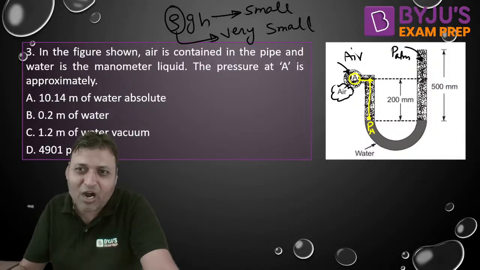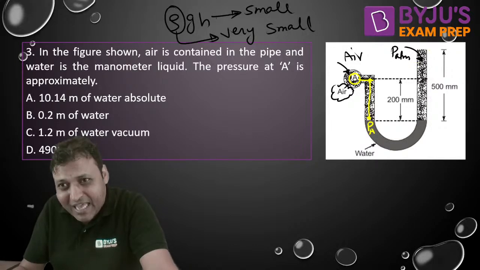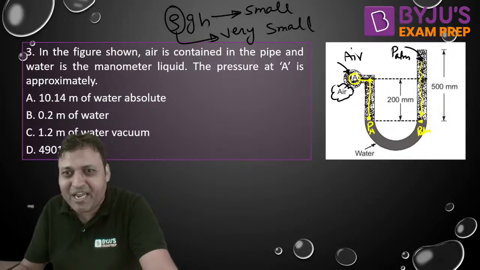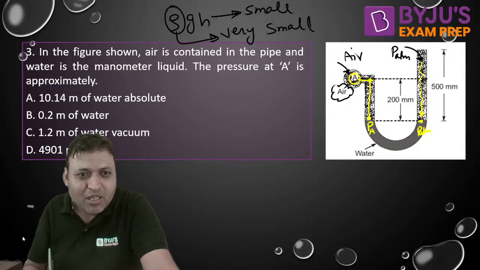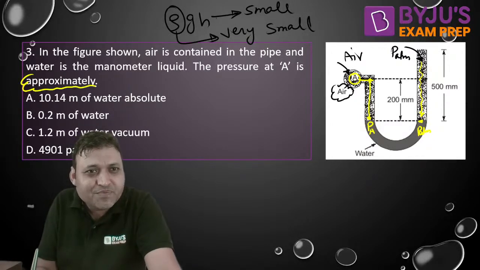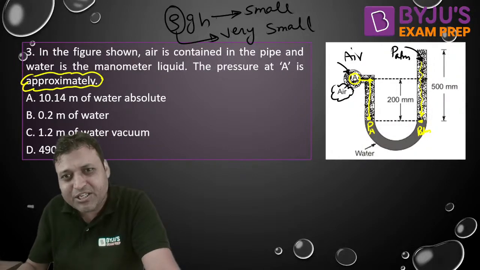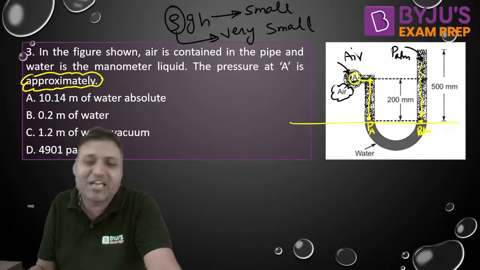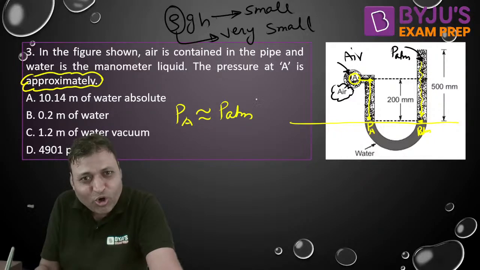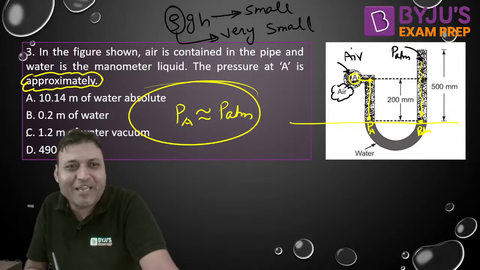Outside, this is also air, outside air, and the pressure is PATM. So even though the point is at 500 mm depth, the pressure at this depth is PATM. According to Pascal law, because the question is asking for an approximate value, these 2 points should have the same pressure. So PA is almost equal to PATM. Don't you agree? PA is almost equal to PATM.